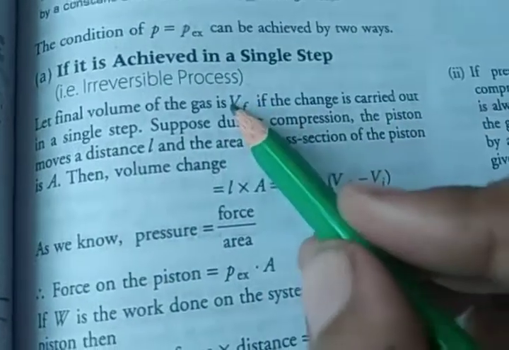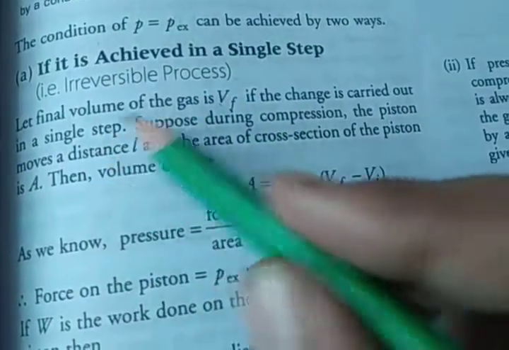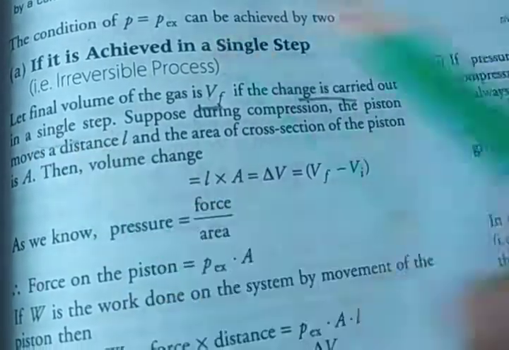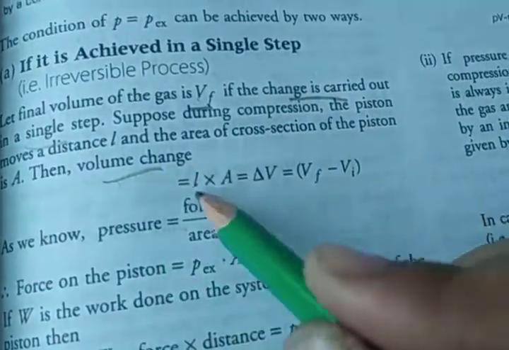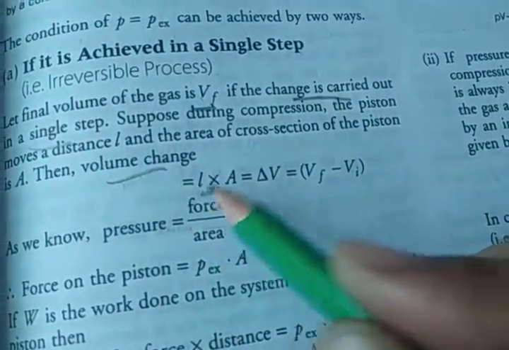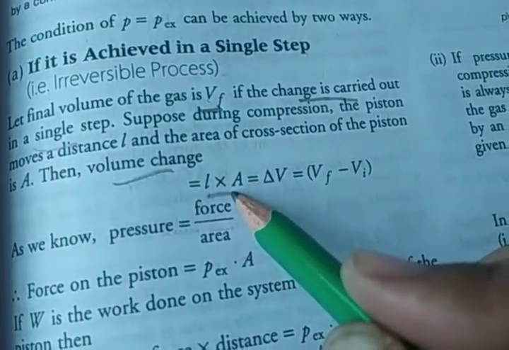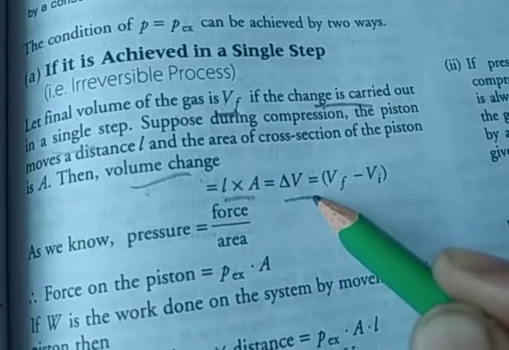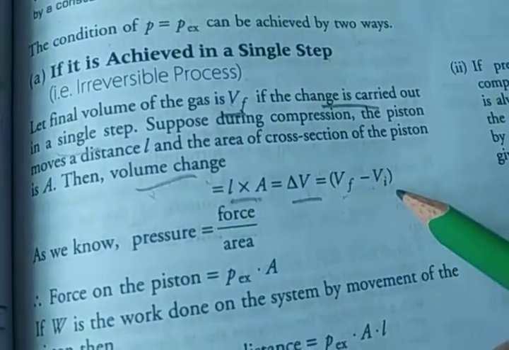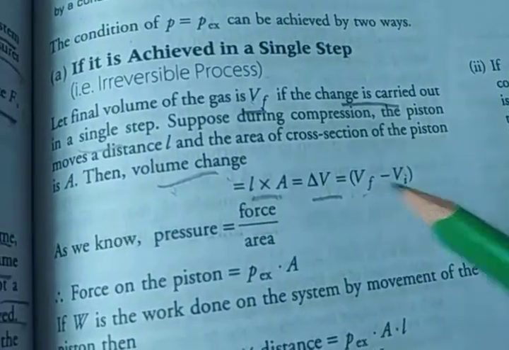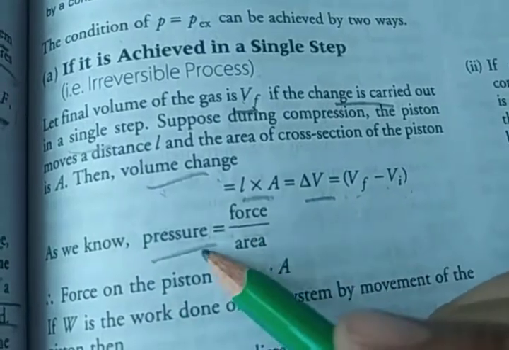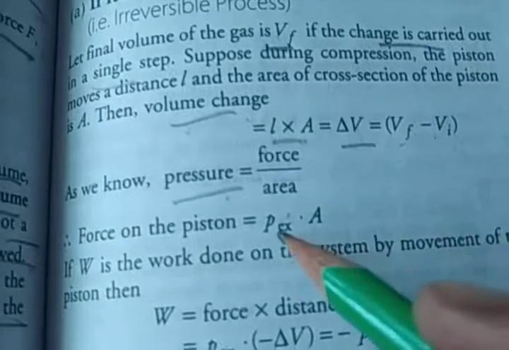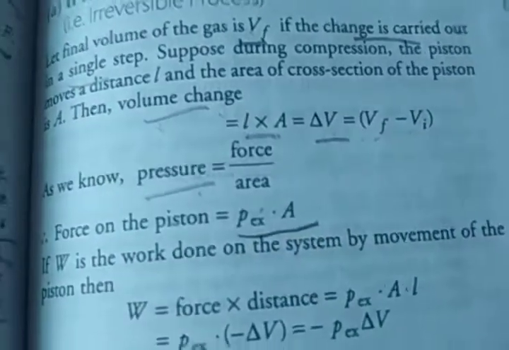If it is an irreversible process, the final volume of the gas is Vf, and the change is carried out in a single step. The volume change is L into A, where L is the distance and A is the cross section of the piston. The volume change is denoted by delta V, which is Vf minus Vi. We already know pressure is force upon area, so the force on the piston is PEX dot A.